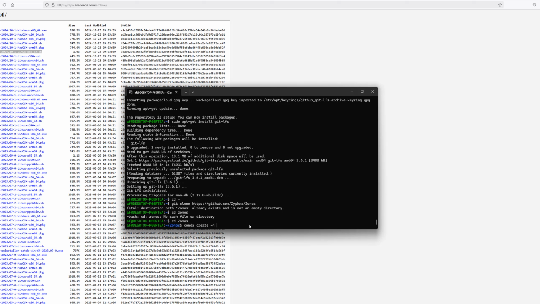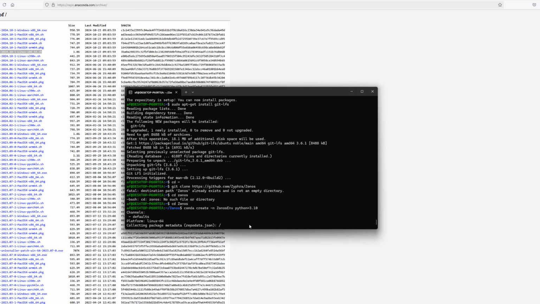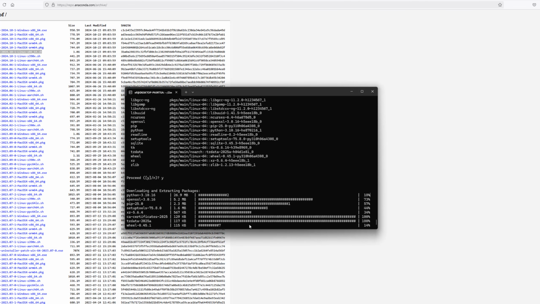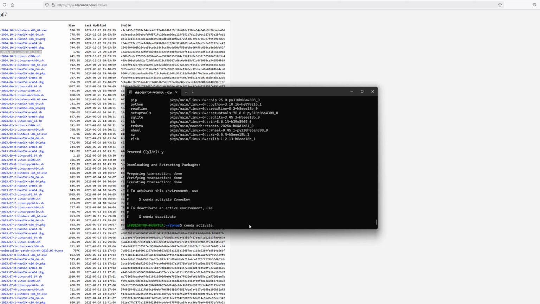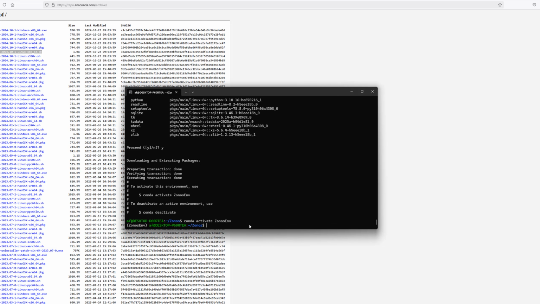And next we will create a Conda virtual environment. Python 3.10 is the minimum Python supported version for Zonos. Now let's press Y to proceed. Now we will activate the virtual environment, Conda activate Zonos env. Now on the left, instead of saying base, for the base virtual environment, we have the name Zonos env, as that's what we just created.